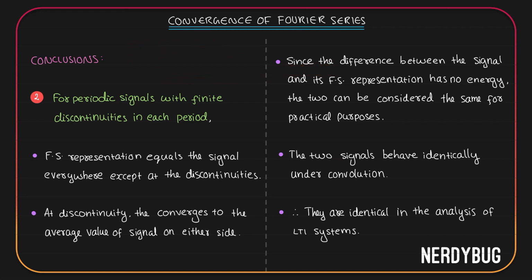So, as long as the original function x of t and its Fourier representation behave identically under convolution, it doesn't matter which one you're using to do the math, they are identical in the analysis of LTI systems. Now, if the periodic signal has infinite discontinuities in one period, then it will be difficult for us to work with its Fourier series. But luckily for us, none of the signals that we have to work with actually have infinite discontinuities.